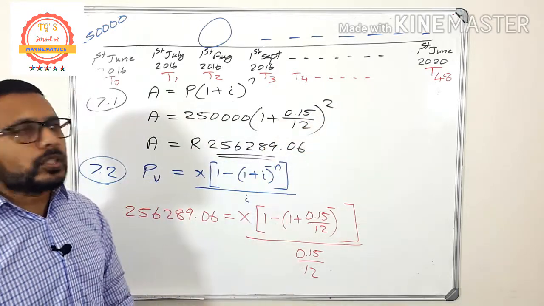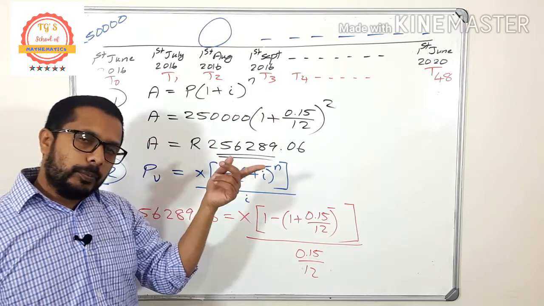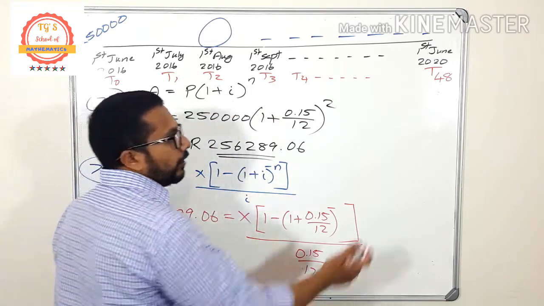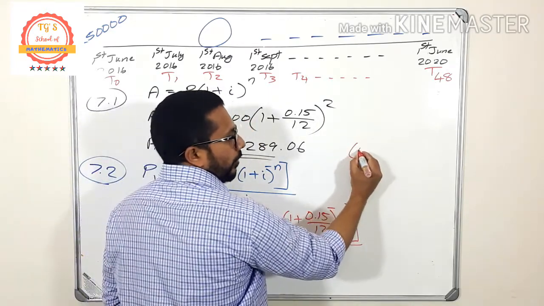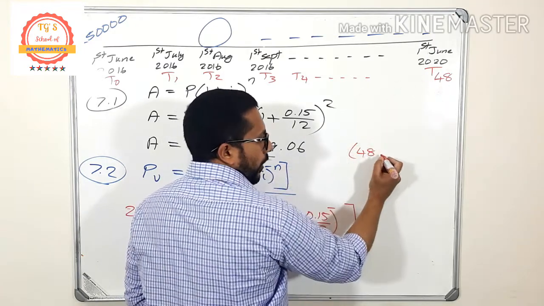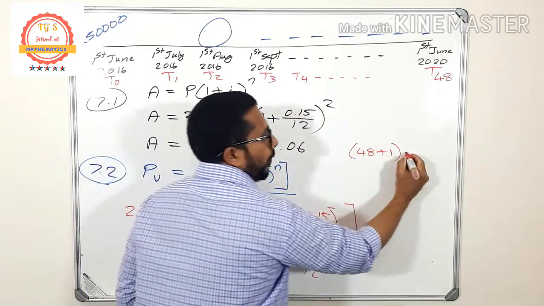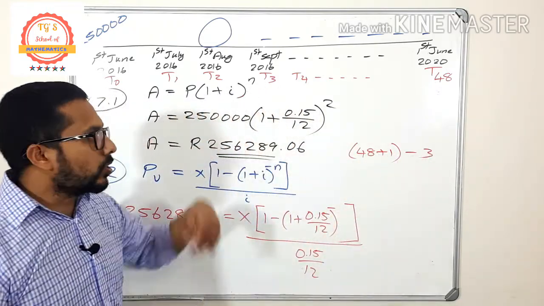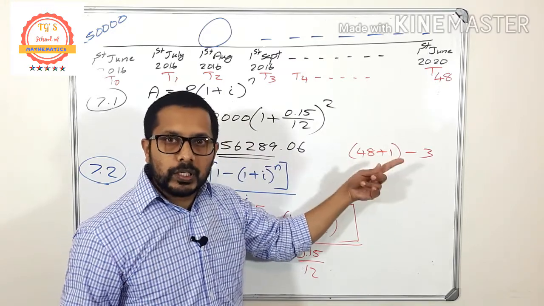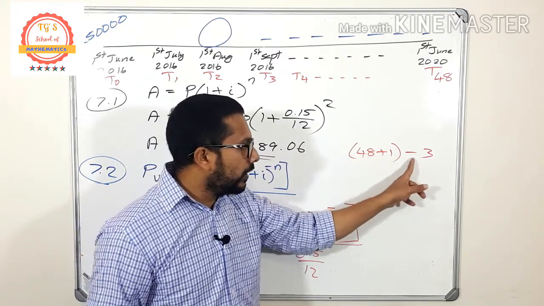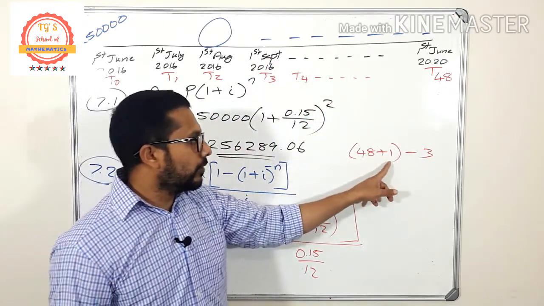Okay, and when is the first payment? On this T3. Do you remember previous lessons? I told you one method. The last payment, how can you find the value of n easily? The last payment, that is 48 plus 1 minus the first payment. When is the first payment? Minus 3. Last payment, that is on the 48 plus 1, that is the method. Plus 1 is always there. Okay, 48 plus 1 minus, when is the first payment? 3. Okay, so 48 plus 1 is 49.